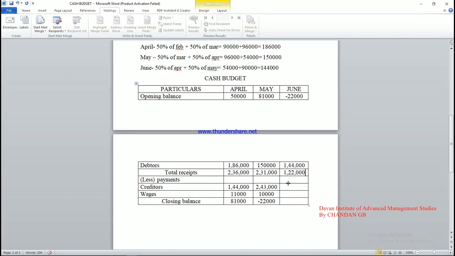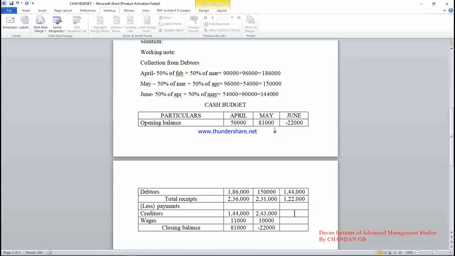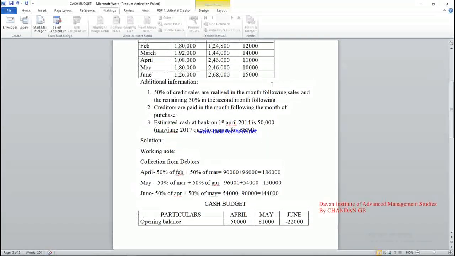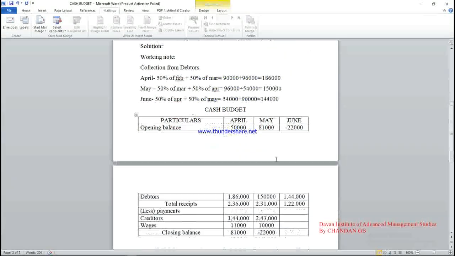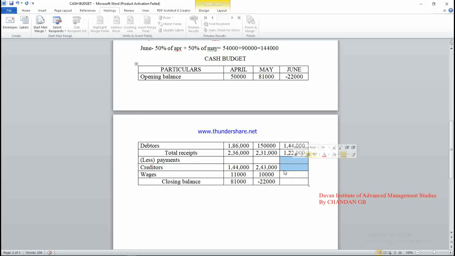That is total receipts. Next, the payments. For the creditors, the payment is in the following month. Since we are preparing June, the May purchases of 2,46,000 we are paying in June, that is 2,46,000 rupees for creditors.